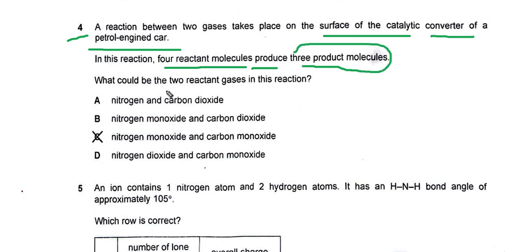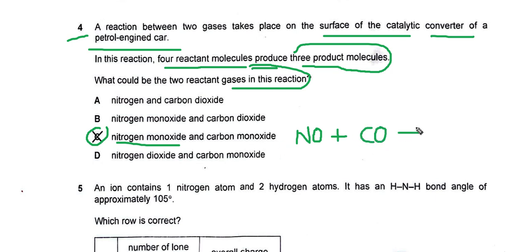So what could be the 2 reactant gases in this reaction? The right answer is C. Nitrogen monoxide reacts with carbon monoxide to produce nitrogen plus carbon dioxide.